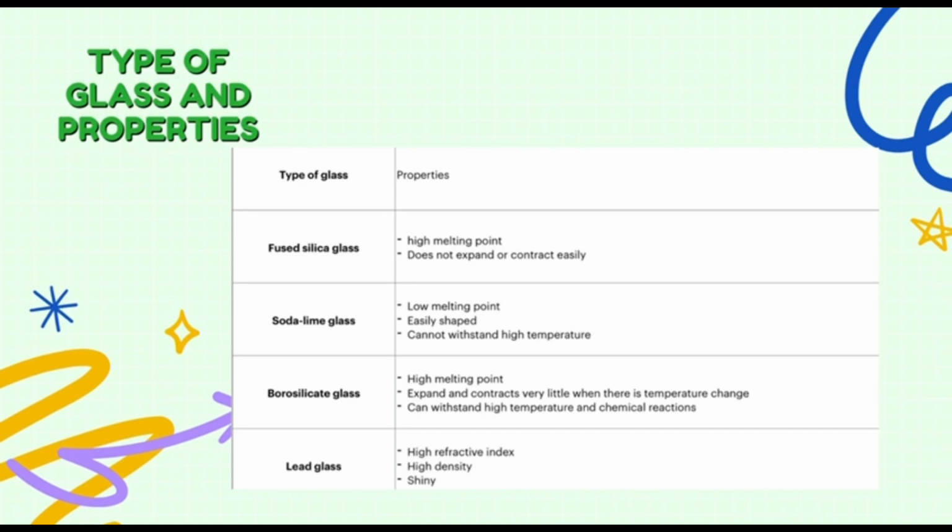Next, types of glass and their properties. First, fused silica glass. The property is high melting point and does not expand or contract easily. The next one is soda lime glass. The properties are low melting point, easily shaped, cannot withstand high temperature. Second last is borosilicate glass: high melting point, expands and contracts very little when there is a temperature change, can withstand high temperature and chemical reaction. And the last one is lead glass. The properties are high refractive index, high density, and shiny.